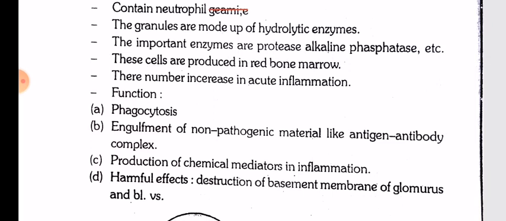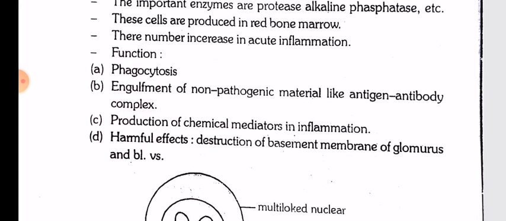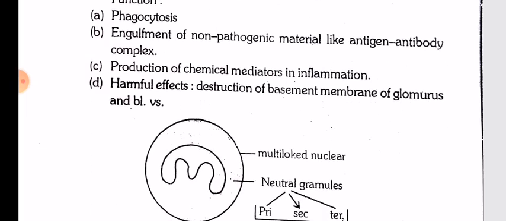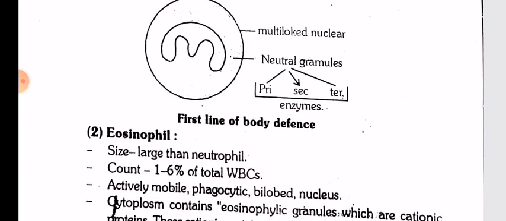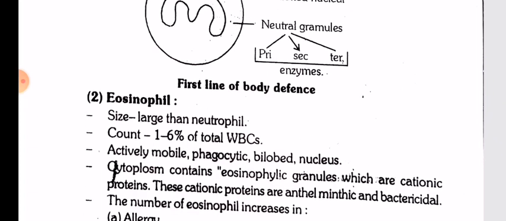Functions: phagocytosis, engulfment of non-pathogenic materials like antigen-antibody complex, and production of chemical mediators in inflammation. Harmful effects: destruction of the basement membrane of the glomerulus and blood vessels. It is the first line of the body's defense.